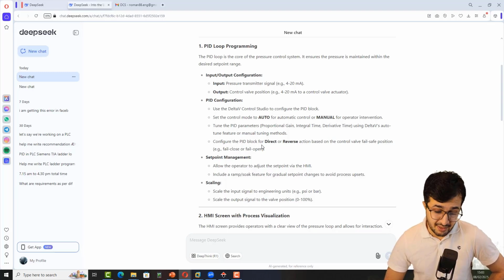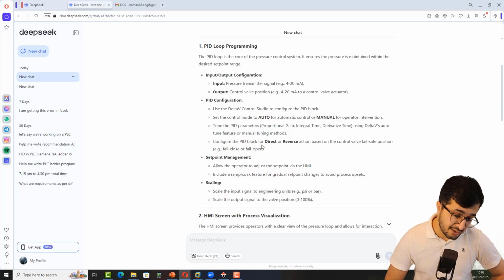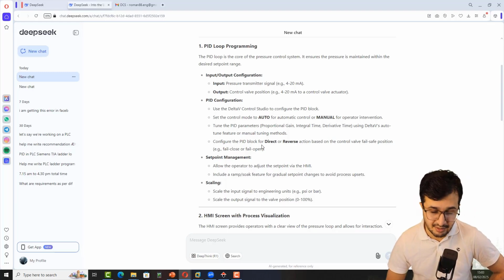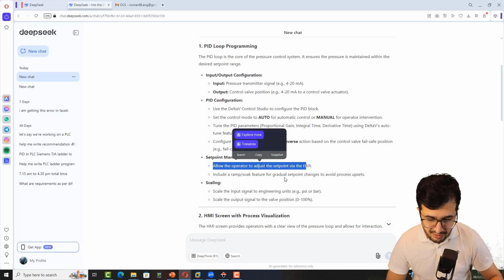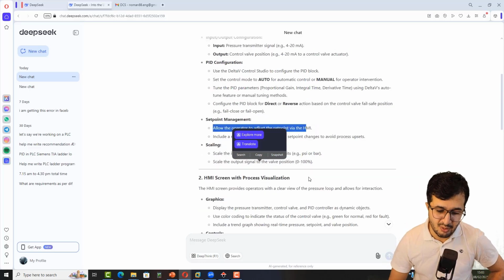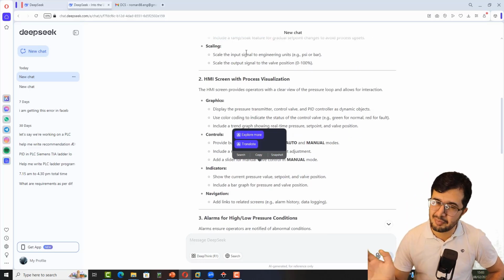That's one of the things that is there, direct acting and reverse acting. That's part of DeltaV DCS. Set point management: allow the operator to adjust the set points via HMI. That's a generic one. Include ramp features for gradual set point changes to avoid process upsets. It talks about how to scale that. It's pretty generic.